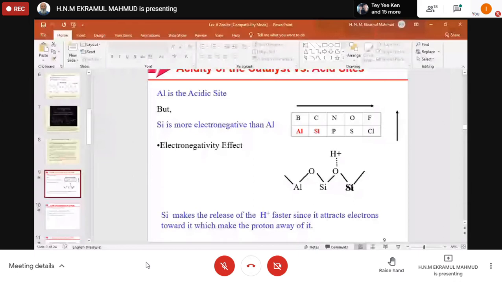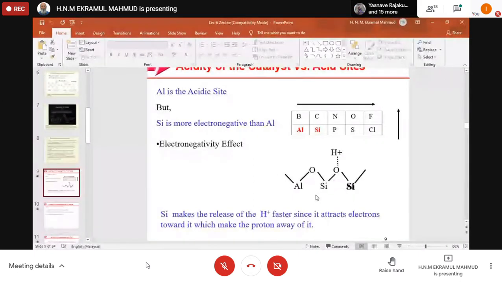So the electronegativity effect is that aluminum is less electronegative than silicon. Silicon is more electronegative, right? So due to this electronegativity, silicon makes the release of the hydrogen ion faster than aluminum, since it attracts electrons towards itself, which makes the proton go away.